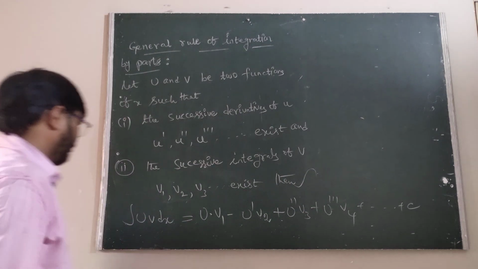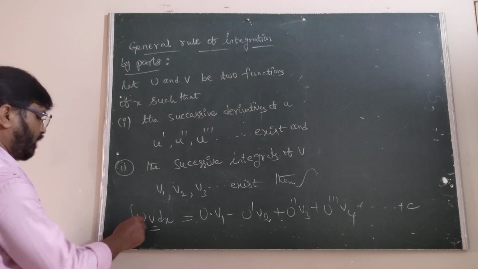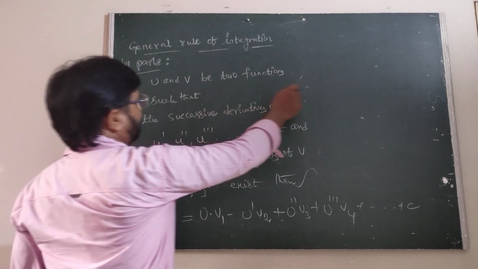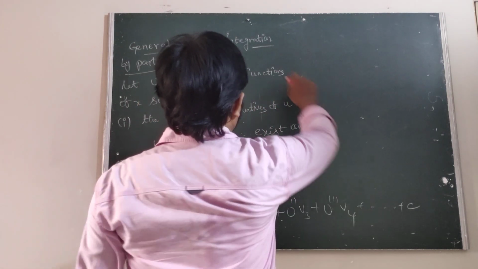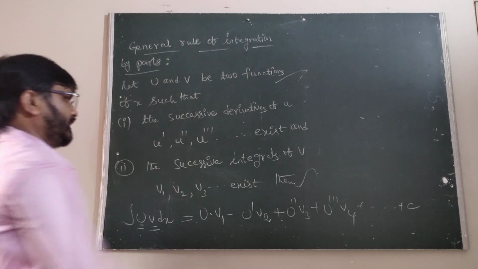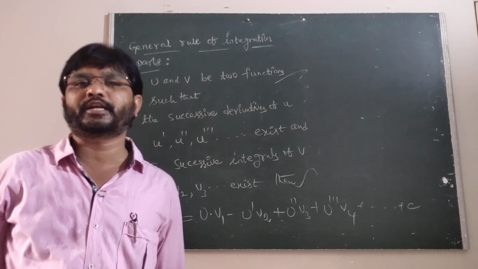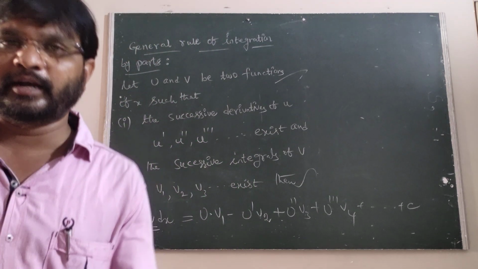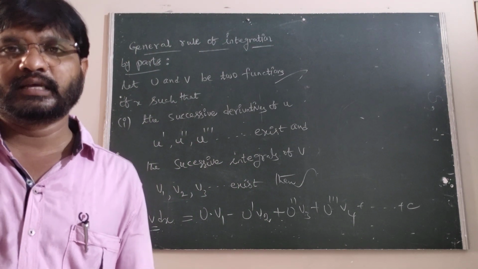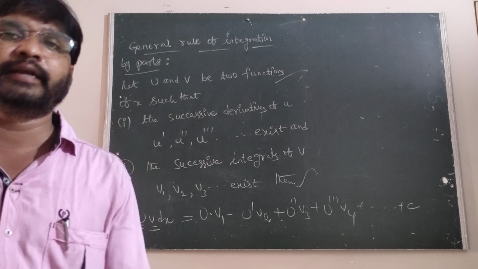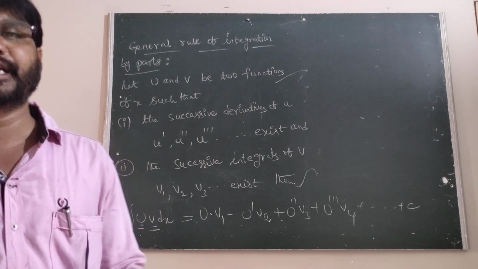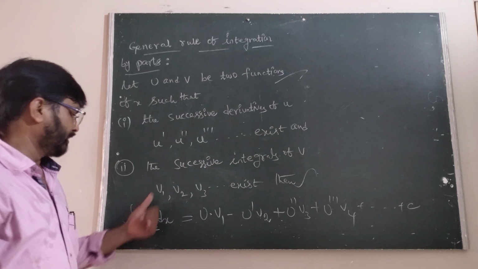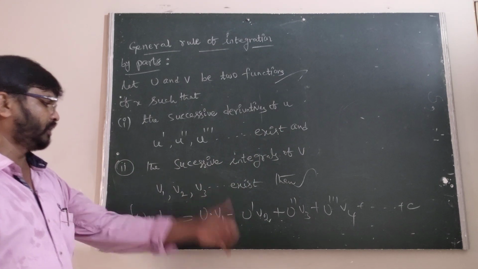Then, u and v are two functions of x such that the successive derivatives of u, that is u dash, u double dash, u triple dash and so on, exist, and the successive integrals of v, that is v1, v2, v3, exist.